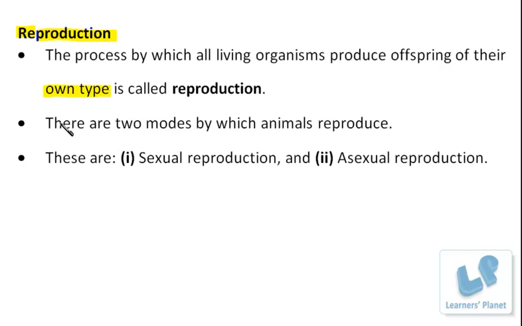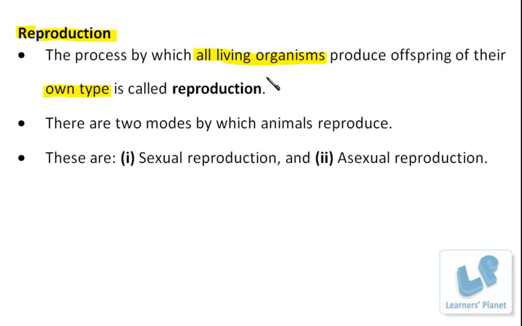So the term used here in the definition, that all living organisms, right? This suggests that this is one of the important features or processes taking place in living organisms, or it is one of the criteria to decide whether something is alive or not. Fine. Secondly, one important thing I should mention here is that reproduction is required for the maintenance of life on earth. But it is not so that if reproduction is not taking place, the individual organism is not able to survive.